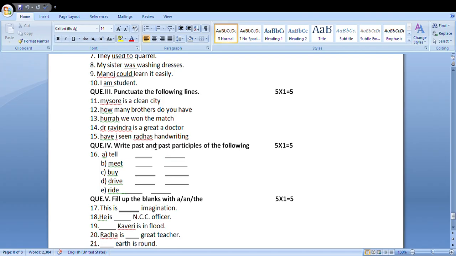Radha's, an apostrophe should be given, an apostrophe punctuation mark, above the A. Handwriting. Okay, question mark. Have I seen: H capital, I capital, Radha R capital, apostrophe, question mark. Yes, question mark.